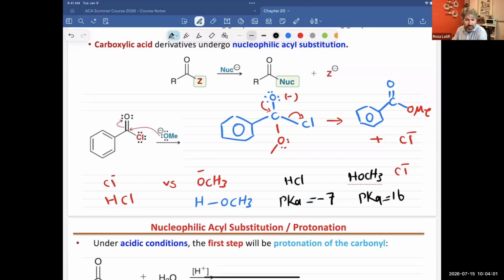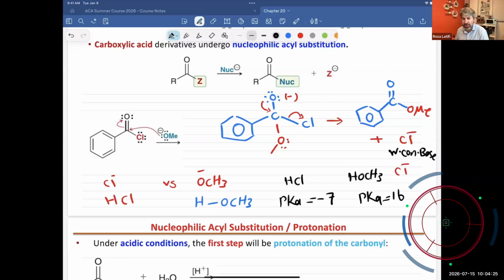And so, as you see, HCl is a strong acid, and because it's a strong acid, it's going to give us a really weak conjugate base. So this is a weak conjugate base. And because it's a weak one, it's going to be stable. Well, the methoxide is really unstable. And because it's unstable, it's going to get involved in the chemical reaction in order to turn neutral, and it will be stable in that case.